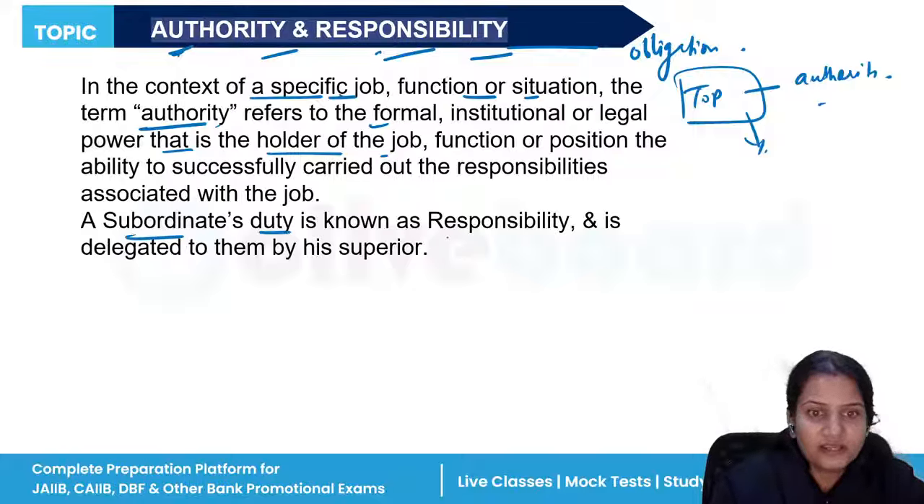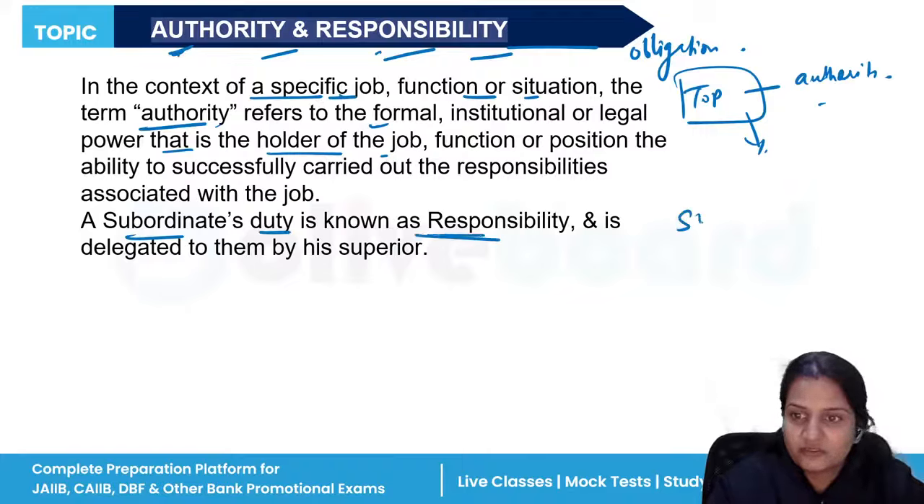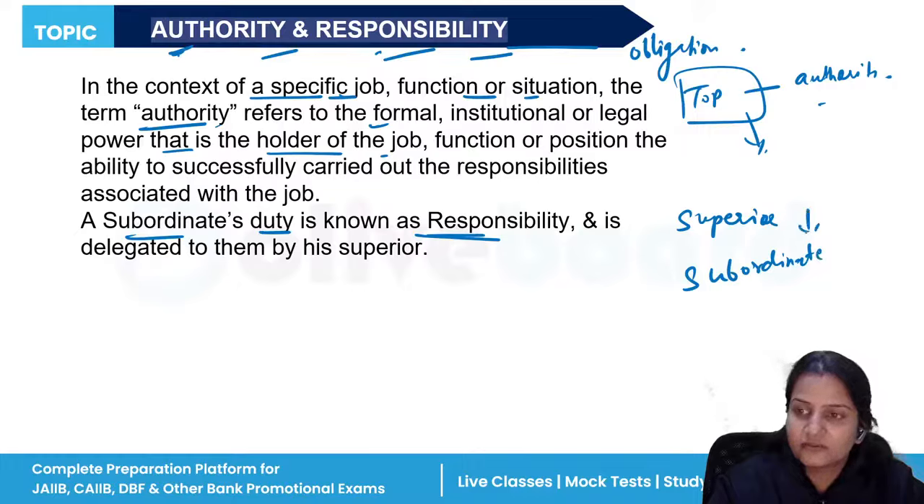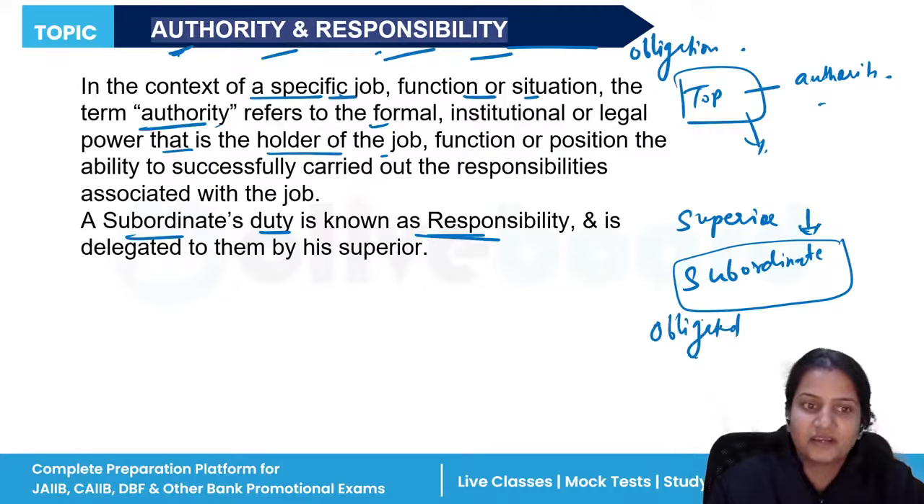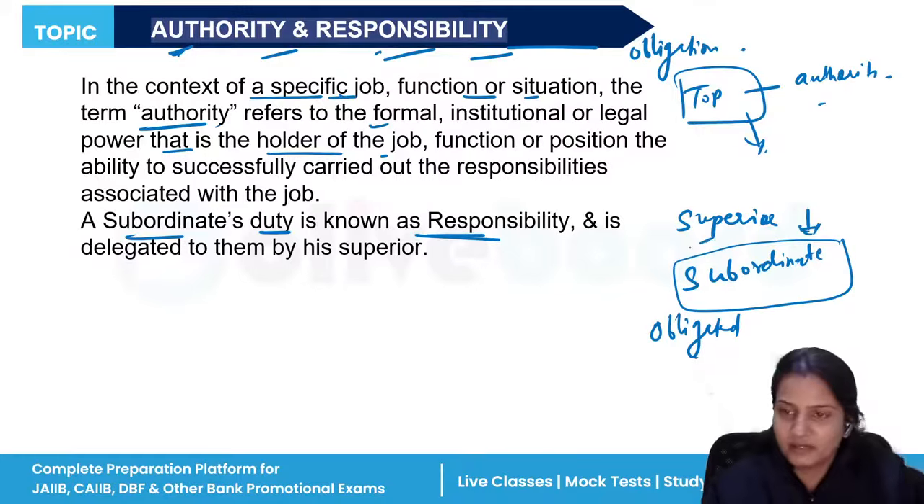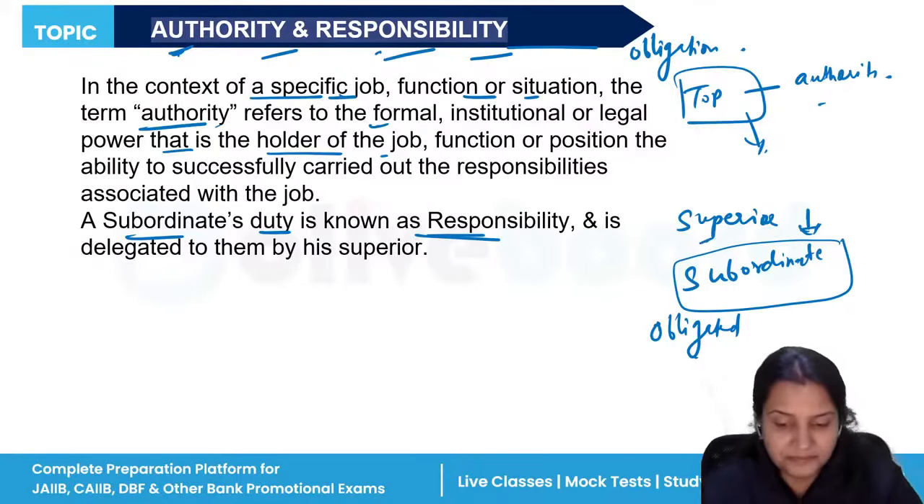A subordinate's duty is known as responsibility. So the superior will give you the authority, and you have to perform the responsibility. This person has the authority. He or she will tell you that you have to perform all these works in the organization. Now this person is obliged to perform, obligated to perform the responsibilities delegated by the superior. Clear?